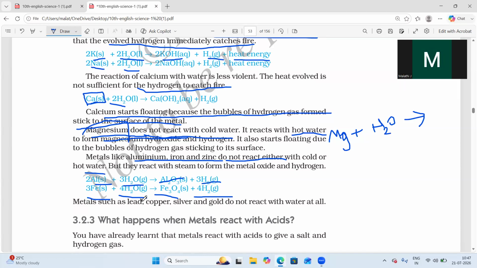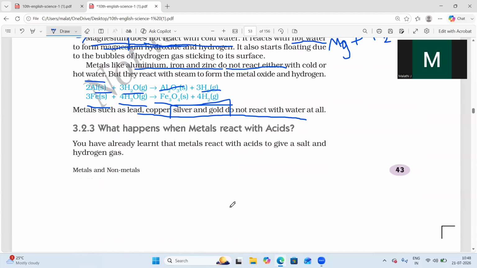Metals such as lead, copper, silver and gold do not react with water at all. We already studied this in the last class. A few metals are more reactive, a few are less reactive, and a few will not react with air and water, that is lead, copper, silver and gold. So silver and gold ornaments we can use for our daily use. They will not react easily, so they are used to make ornaments.